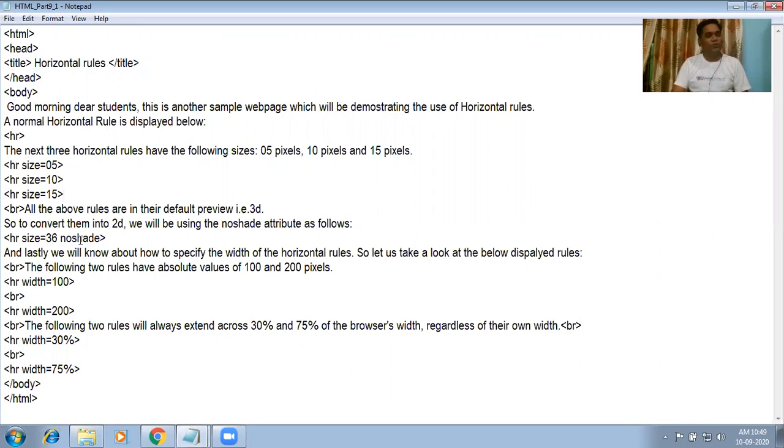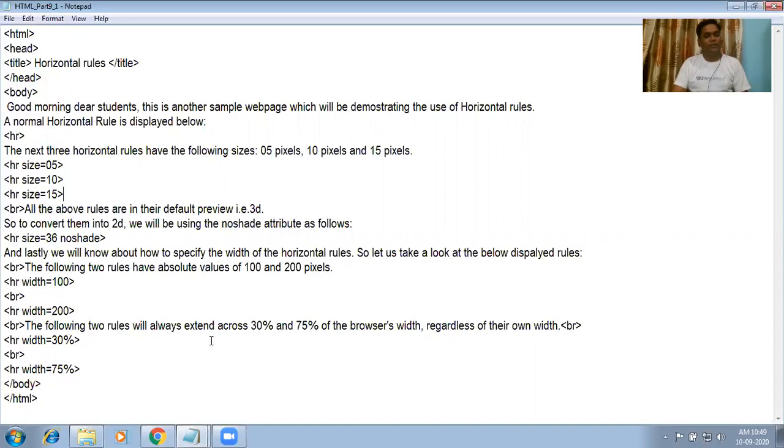If you want no shade, then you have to use the attribute noshade for 2D and the following rules. And lastly, we will learn how to specify the width of horizontal lines. Let us look at the below displayed rules. You can see the width 100 is given over here. HR width 100, 200 is given over here.